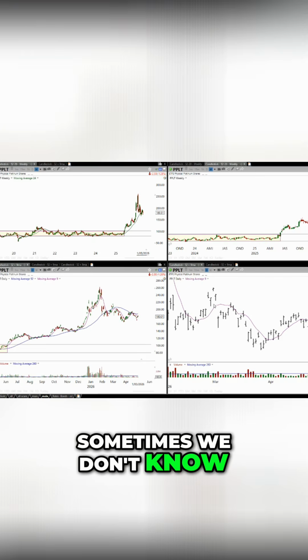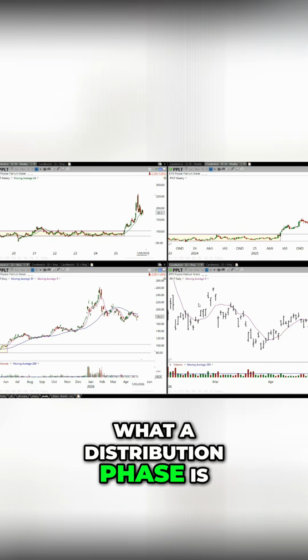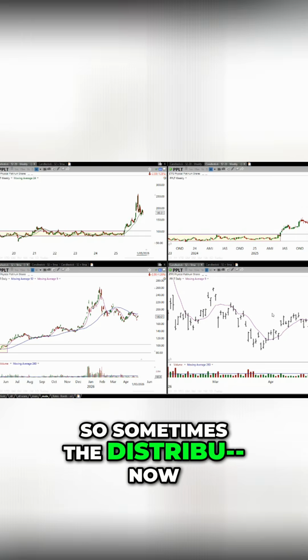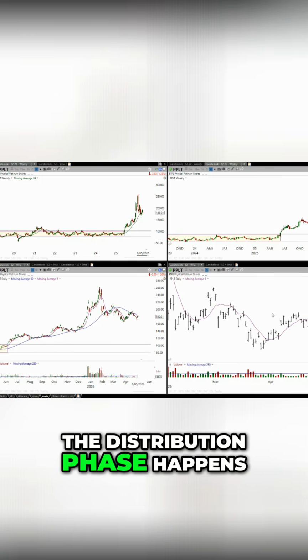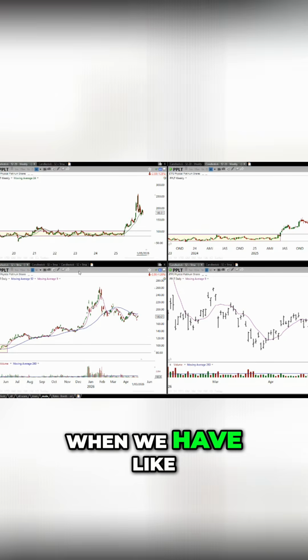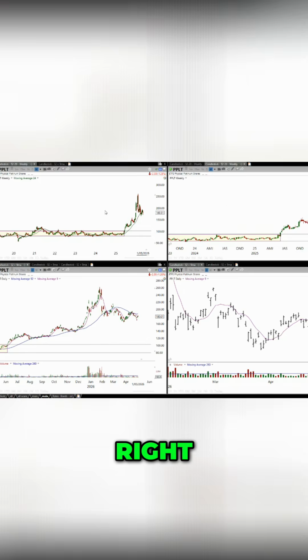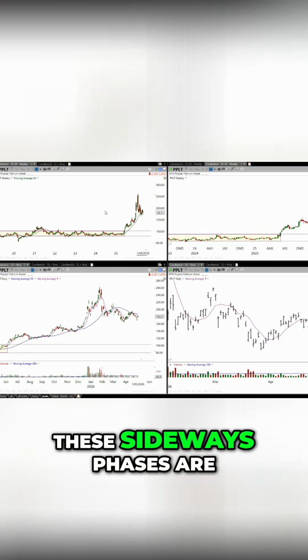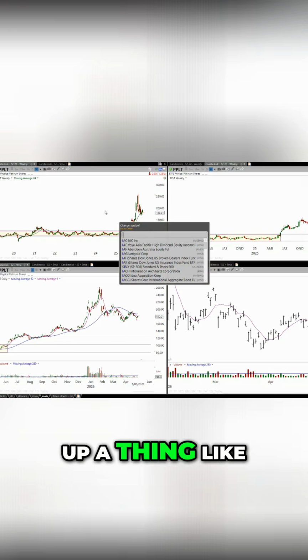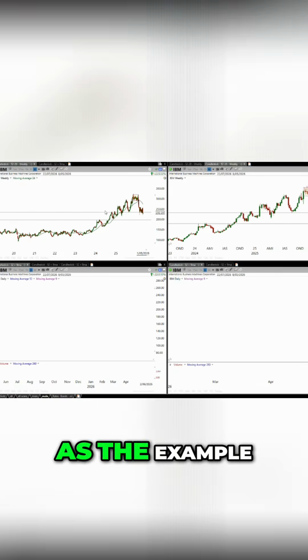Sometimes we don't know what a distribution phase is, right? Typically, the distribution phase happens when we have a really big bull market. So if you're wondering, these sideways phases are really powerful. If I bring up IBM as an example, right?